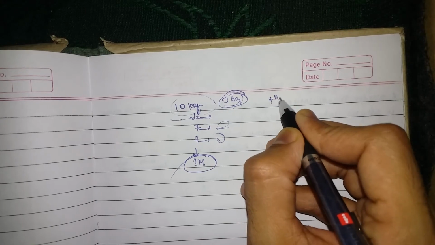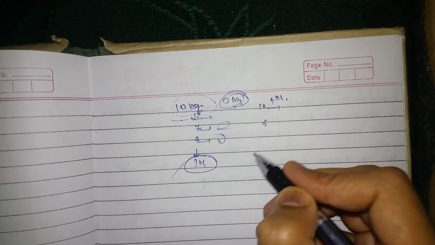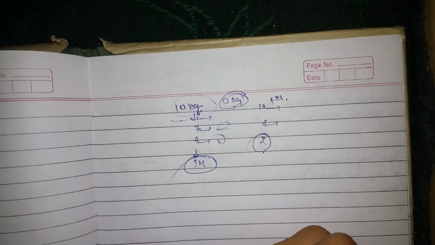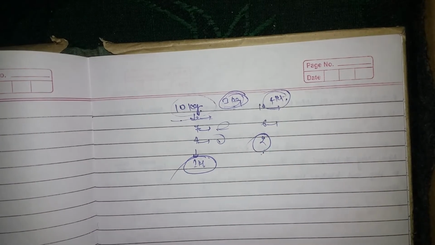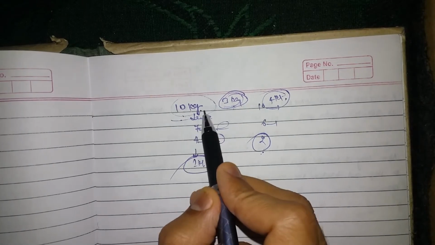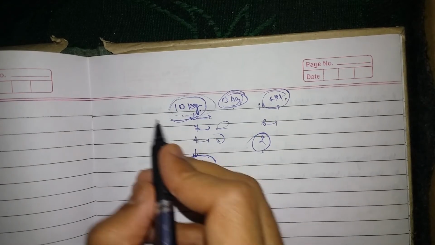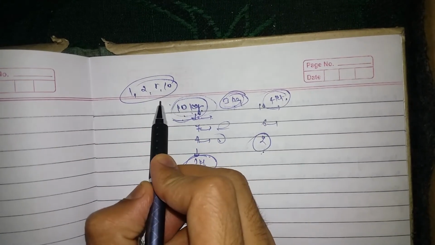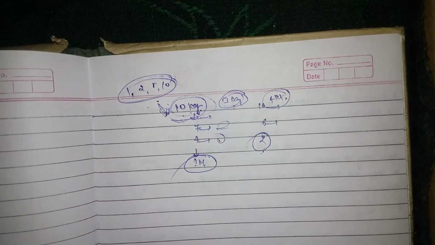Again, if you have the weight of 4 kg, then when you weigh one time you will be left with 6 kg. When you weigh a second time you will be left with 2 kg. Now how will you weigh this 2 kg, because you don't have the weight of 2 kg, you have the weight of only 4 kg. So in this case, to find these kinds of answers, you have to find out the factors of the given value. 1, 2, 5, 10. These are the factors of 10. Now if you use the weight of any of these values, you will be able to weigh the complete sugar.